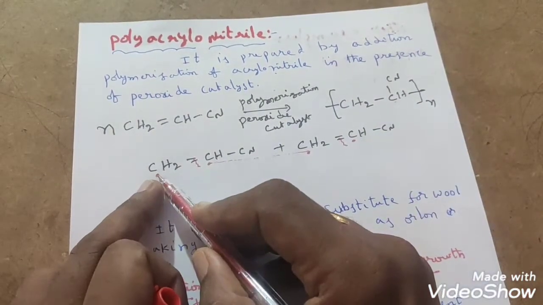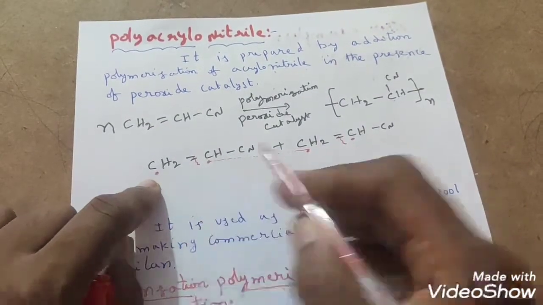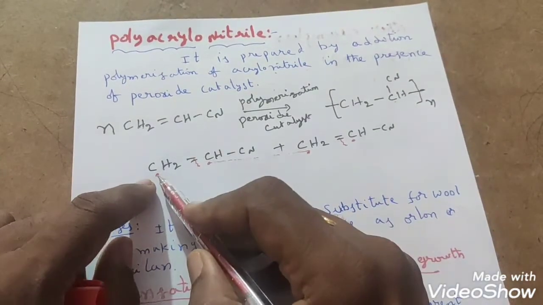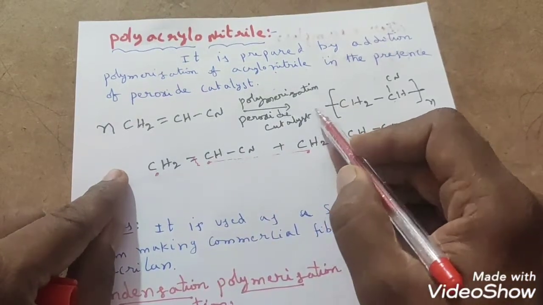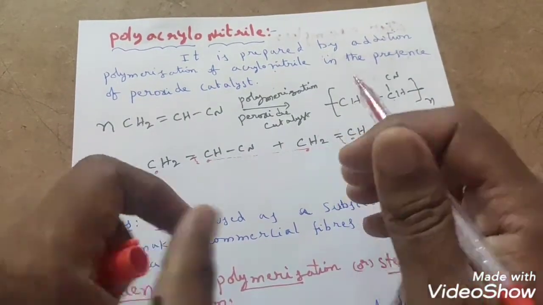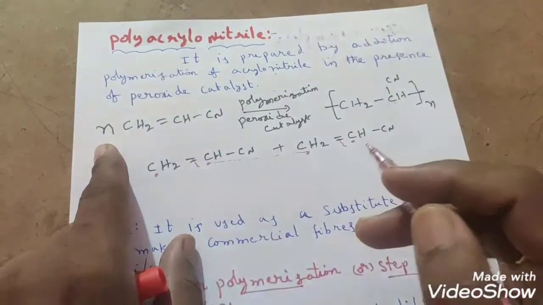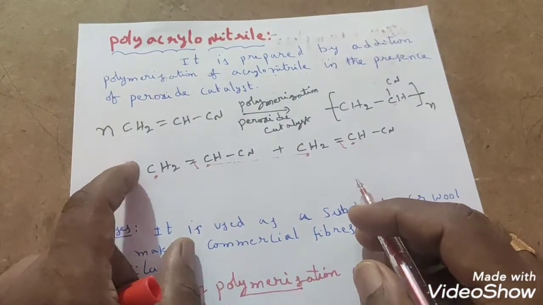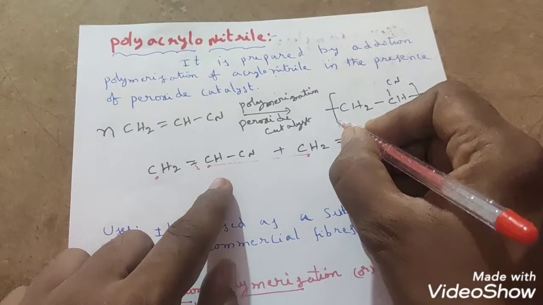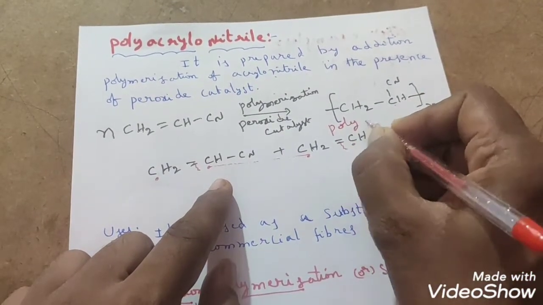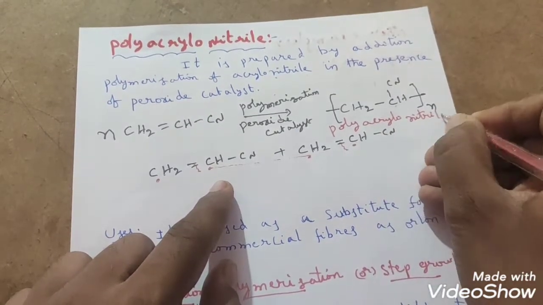And here also one more free radical is there. If you add the same molecule to this side, here CH is there, now that CH free radical will combine with this CH2 and produce a bond here. So that continuation part I kept here. Like this, how many molecules will polymerize? n moles of vinyl cyanide, that is acrylonitrile molecules, will polymerize and produce polyacrylonitrile, students. What is this? Polyacrylonitrile. Polyacrylonitrile we will get.